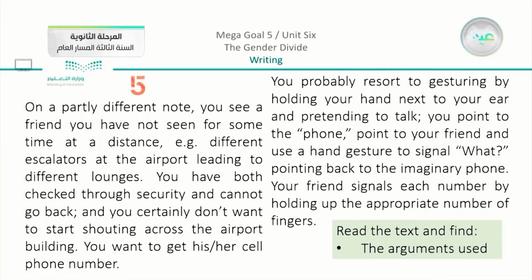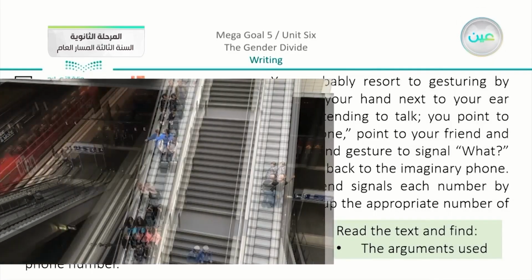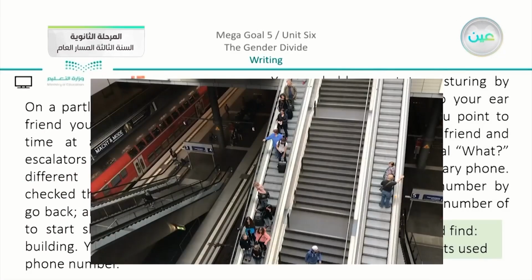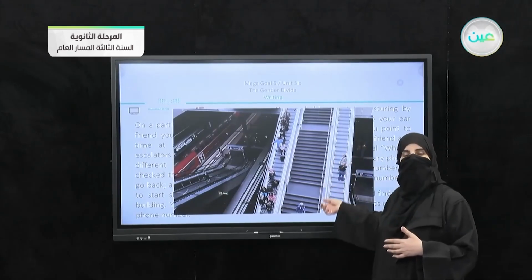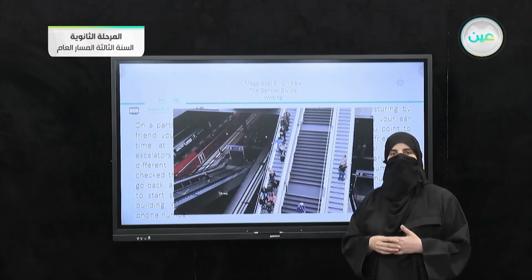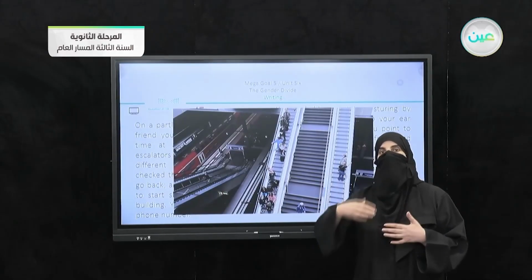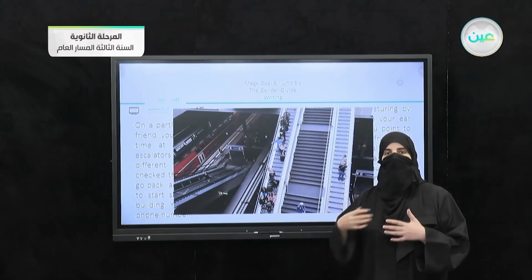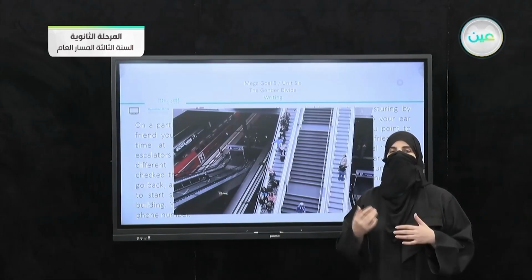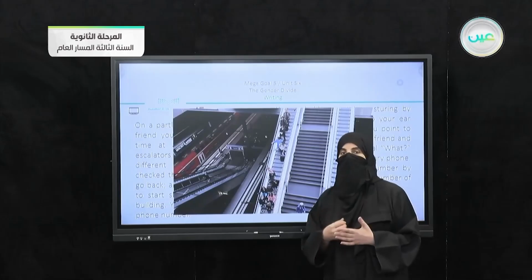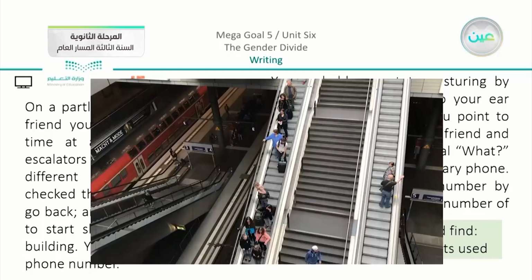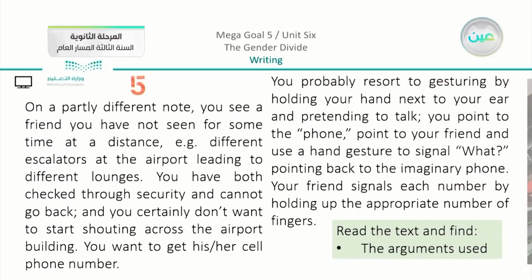Before we read, we can just imagine. Imagine yourself in this situation. Now just imagine that you are in an airport. You are on an escalator and you discover that the other person is on the other side of the escalator. Would you shout or talk loudly although you are in a very noisy place, or would you try to use another way to communicate? Would you try to use a non-verbal action? This is the point that we have in the 5th paragraph.